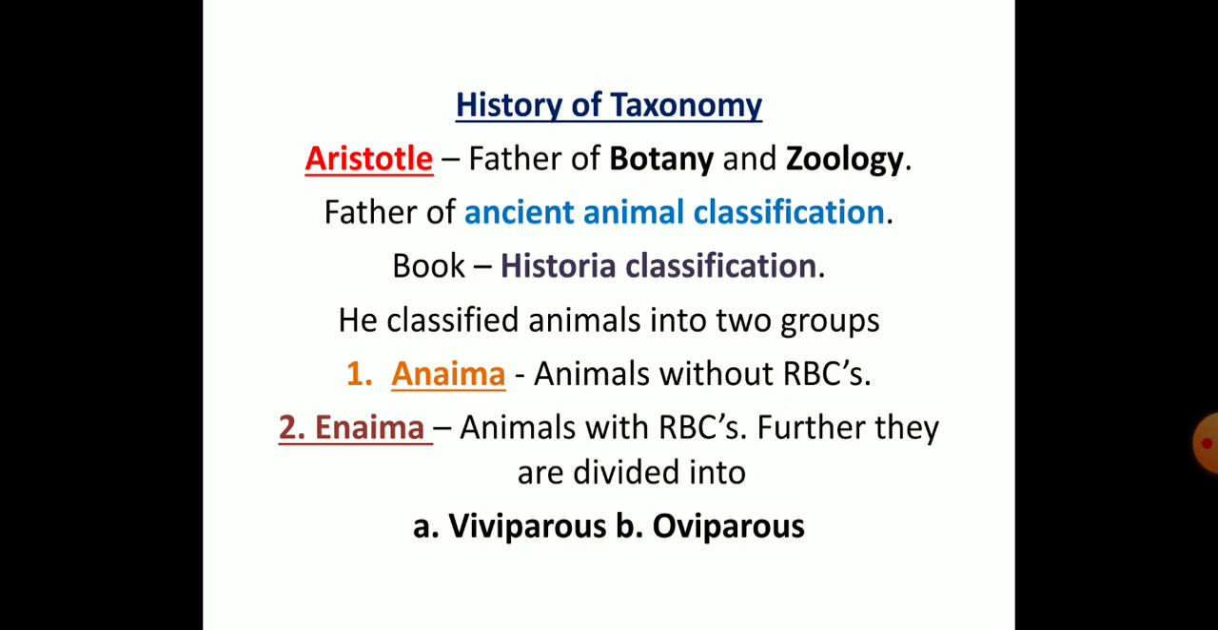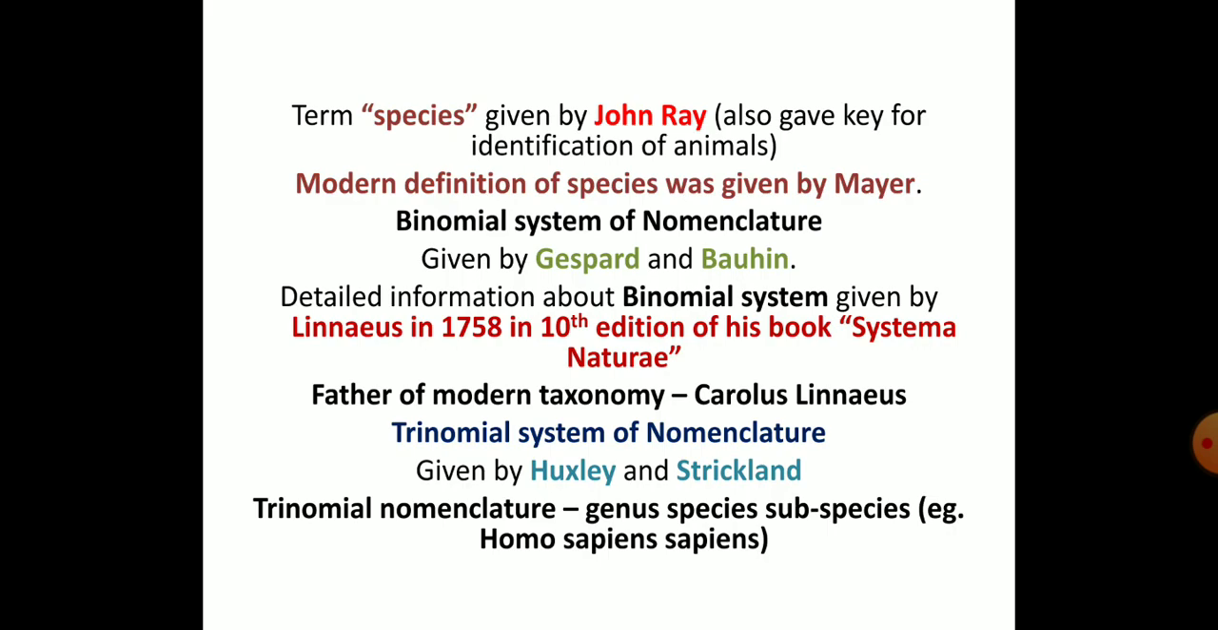So further he divided them into two different types: viviparous and oviparous. As we know, viviparous means the animals which directly give birth to their young ones, and oviparous animals lay eggs. And later the term species was given by John Ray. It was very much modern now, and the modern definition was given by Mayr.